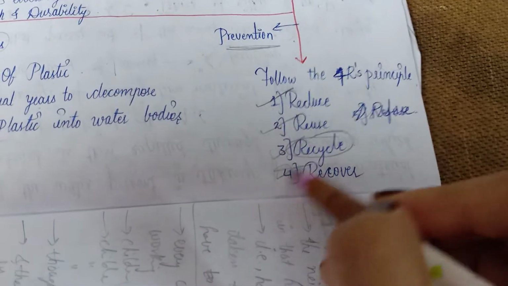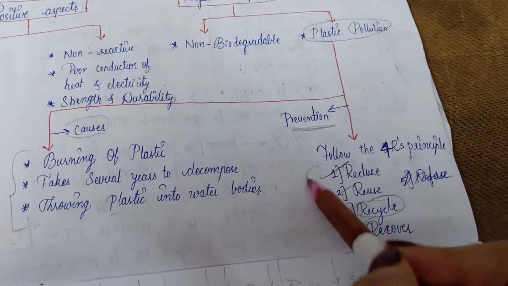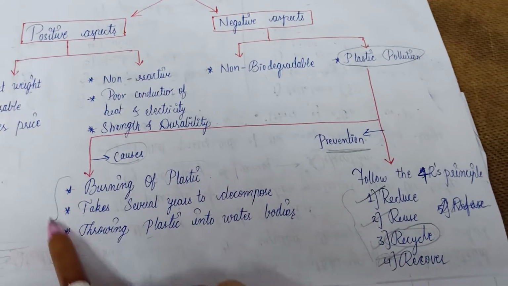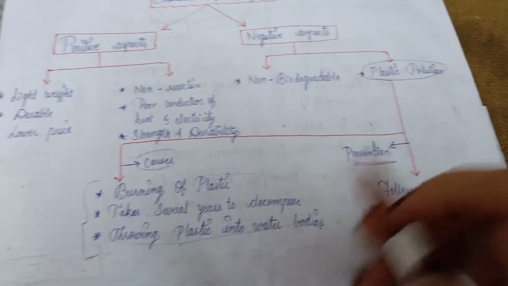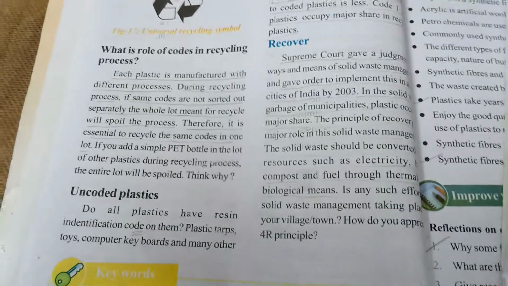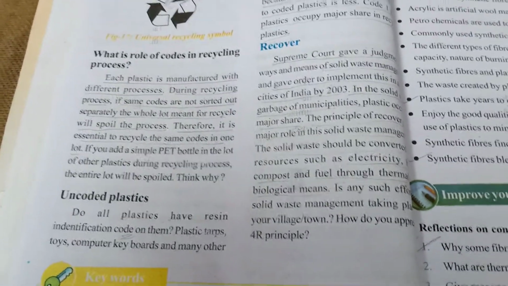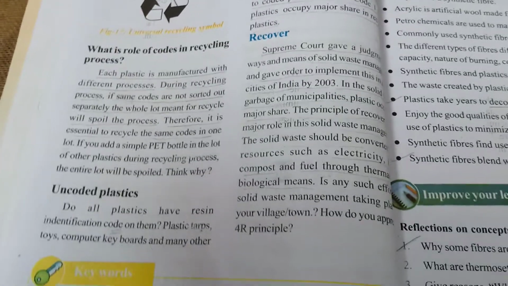Okay, so by this we have completed recycle and recover. So what is our duty to contribute to this world? We should follow all these four principles to reduce the causes of plastic pollution. As we all know, our world is very beautiful. We have to maintain our world. Okay, students, this is our responsibility towards our world. And a big congratulations, because by this we have completed our chapter. Okay, in our next class we will start our new chapter.